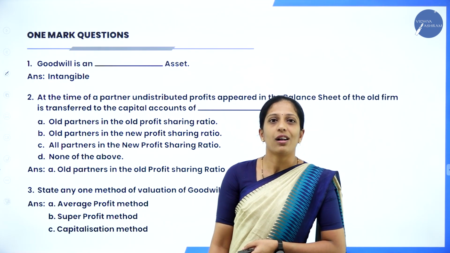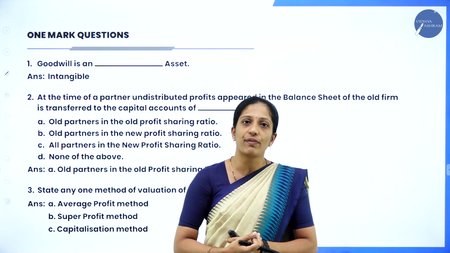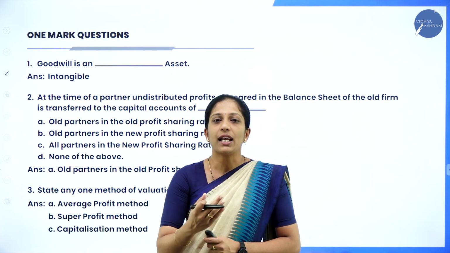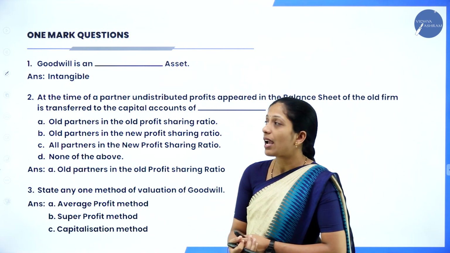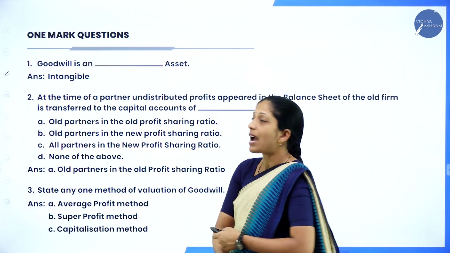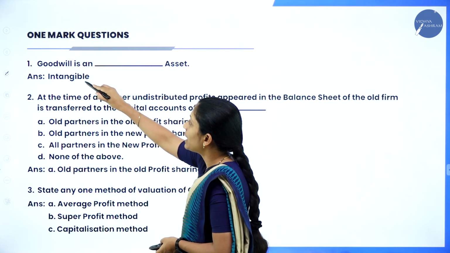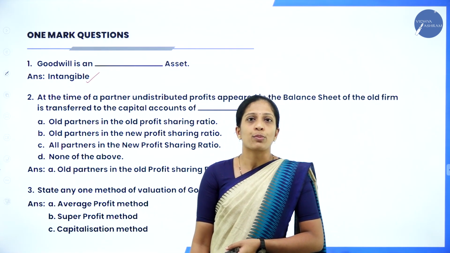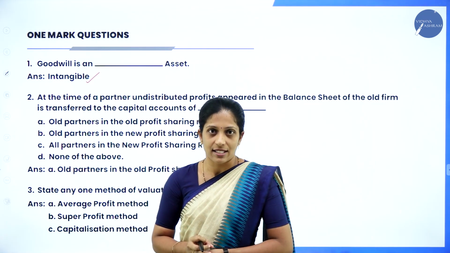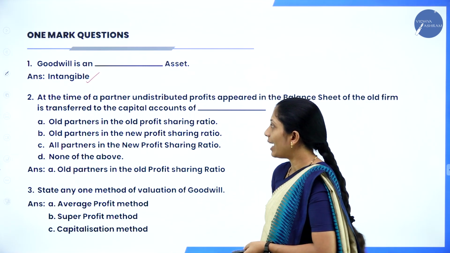So let us see all the 1 mark questions here. Whatever questions they have asked in your previous question papers from 2019 to 2023. Let us see what questions they have asked for 1 mark. Your first question is, goodwill is an dash asset. So what is goodwill? Goodwill is an intangible asset. What do I mean by intangible? You can't see that particular asset, you can just feel that asset. So goodwill is an intangible asset.